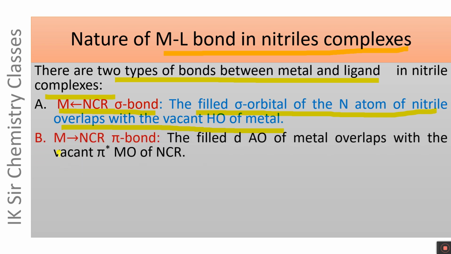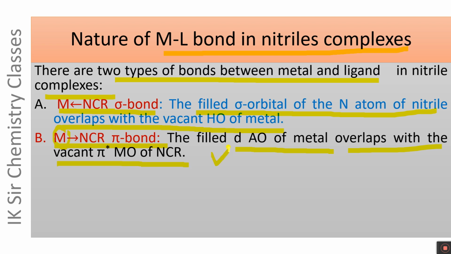On the other hand, during the formation of metal to nitrile pi bond, the filled d atomic orbital of metal overlaps with the vacant pi star MO of nitrile.